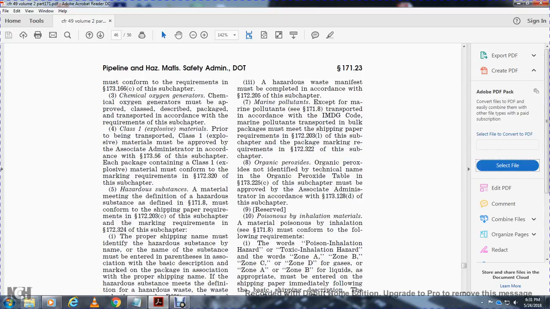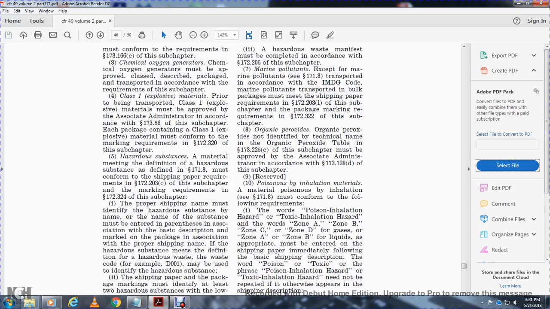Class 1 explosive material prior to being transported. Class 1 explosive materials must be approved by the Associated Administrator in accordance with 173.56 of this subchapter. Each package containing Class 1 explosive material must conform with the marking requirements of 172.320 of this subchapter. A substance or material within the meaning of the definition of hazardous substance defined in 171.8 must conform with the shipping paper requirements of 172.203 of this subchapter and the marking requirements in 172.324 of this subchapter.